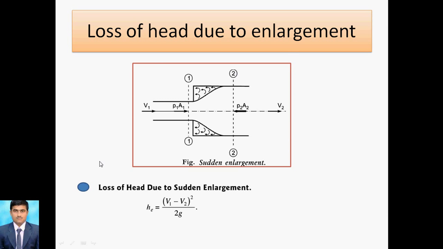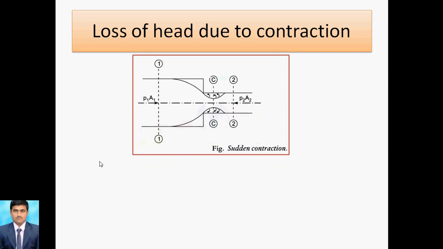Next we will discuss the loss of head due to contraction. As you know, contraction means when a larger diameter pipe reduces to a smaller diameter pipe. At that time a sudden contraction occurs, because when the liquid flows from section 1 in the larger diameter pipe, there is momentum for the liquid, and after that it is contracted because of the smaller diameter of the pipe. That is called a sudden contraction. Here the contraction takes place, and this region is called the vena contracta, and the vena contracta causes the loss of head due to contraction.